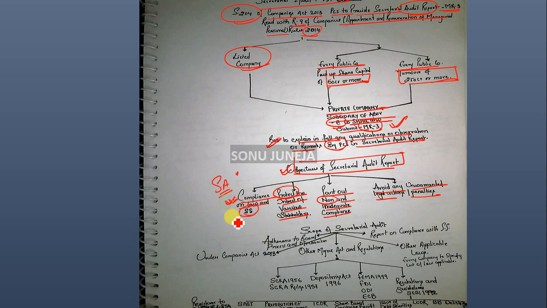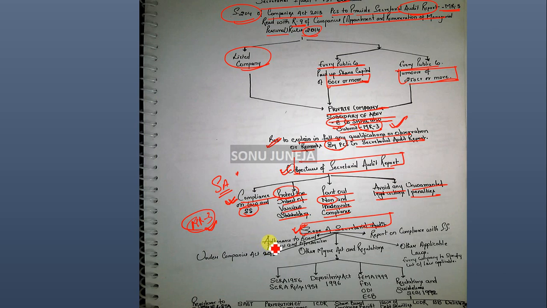It's just a preventive measure where you can check the overall compliance, be it legal or financial. For the financial aspect, there are obviously financial audits being conducted, but this is more of a situation where we confirm in form MR3 that all the laws applicable to the concerned company have been complied with in accordance with the rules or provisions made thereunder for the act which is applicable to the company.